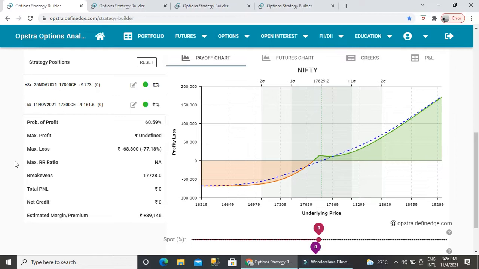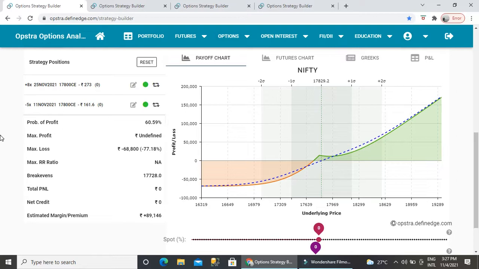Generally, in case of weekly selling, we will get a maximum of 161 points premium. So 161 points down, we will be covering the premium. That is, 17,829 minus 161 points of premium. But in this case, we are covering 100 points. We are left with only 61.